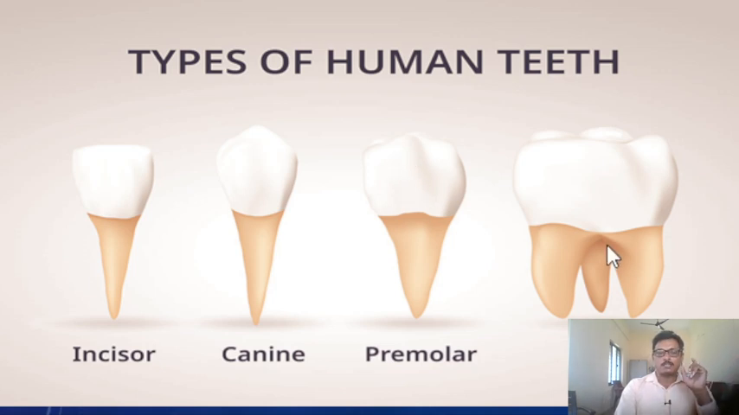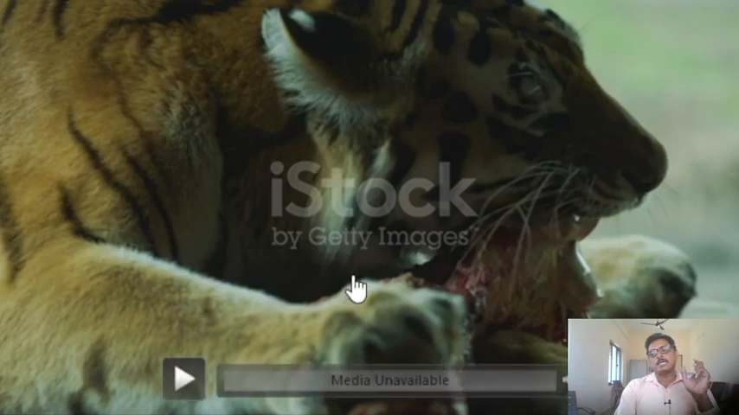If you see the molars, molars have three or more cusps. Hence, they are called tricuspids. They usually have three roots, but occasionally more than three, meaning four or five roots are also there in some animals. That's about the types of teeth in human beings.